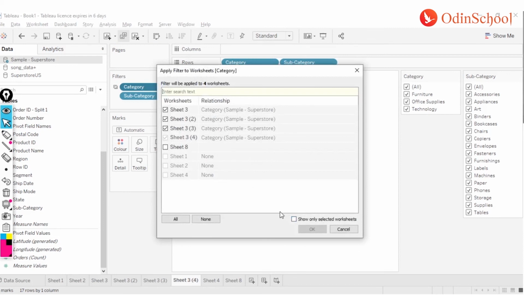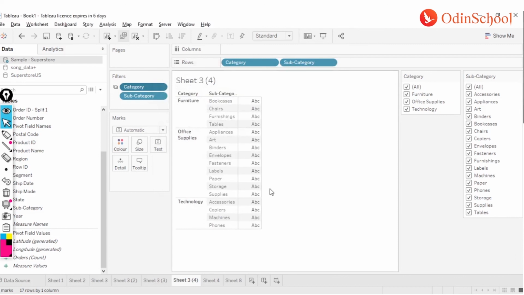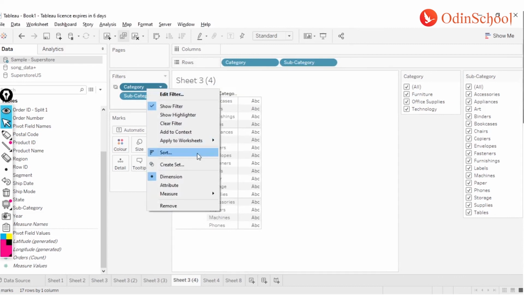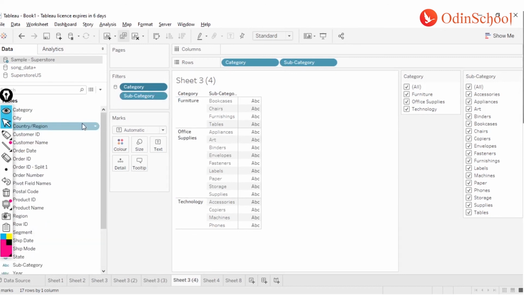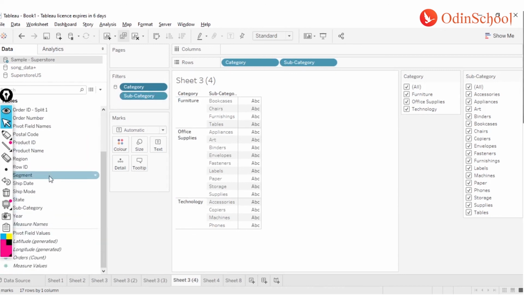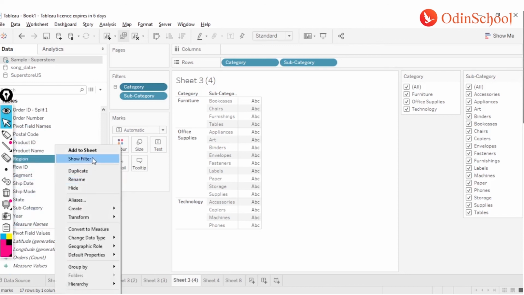Now if I have to apply the filters not only restricted to the current worksheets, but I want this filter to be applied to all the sheets that are there using this data source, I can click on this option over here saying all using this data source. Now you see the symbol changed a little bit. I can do one more thing. I can just add one more filter over here, let's say region as a filter.